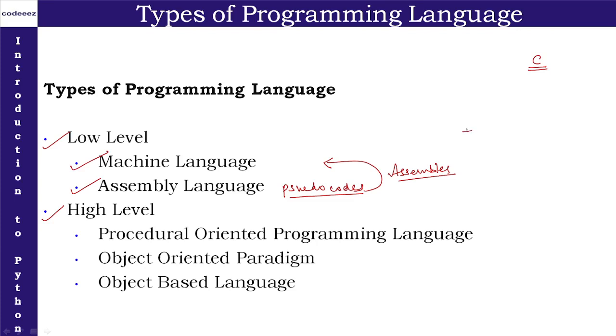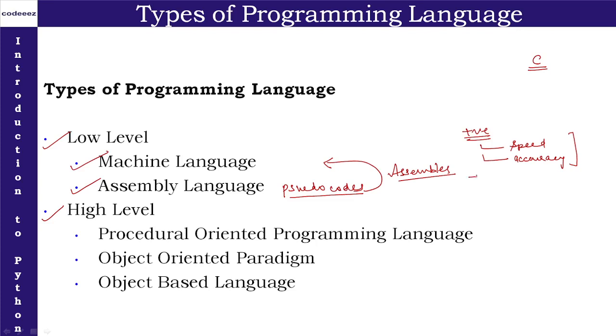Now, when we talk about the very positive points of machine language, we have two very important merits. The very first one is in terms of speed. Whatever instructions are written in machine understandable format, the computer understands totally very well and executes those instructions at a very high speed and at a very high level of accuracy. So these are the two positive points of low level language: the speed is very high and the accuracy level is also very high.